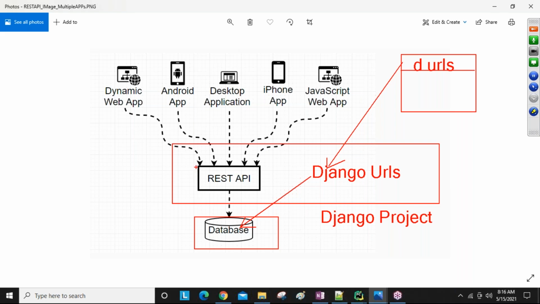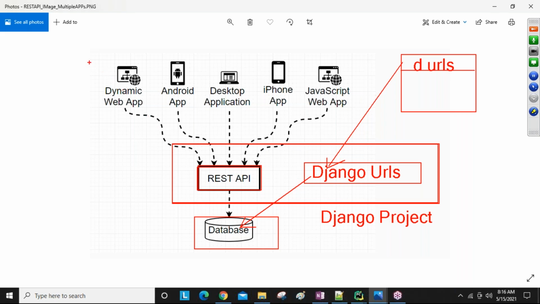Okay, so now REST API is there. With REST API, we are adding to the existing Django project only. This is my Django project. At the time of learning Django, you develop these URLs. Now at the time of learning REST API, you also develop REST API URLs. REST API is also nothing but URLs only: Django URLs, REST API URLs. Why are we adding REST API URLs to the existing Django project only?